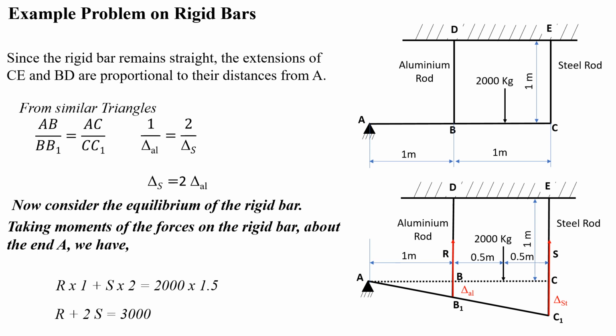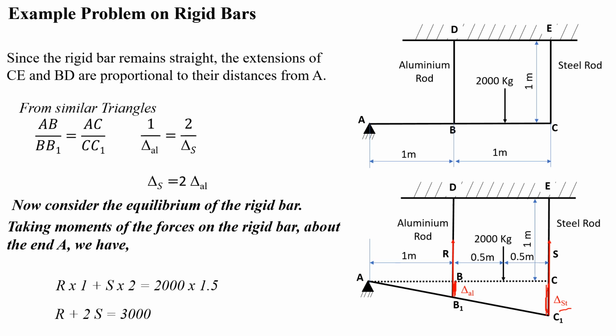These extensions are proportional to their distances from the hinged point. Otherwise, we have to use two equations here. Delta AL is the deformation of the aluminum rod and delta ST is the deformation of the steel rod. C1 is the deformation of the steel rod, B1 is the deformation of the aluminum rod.